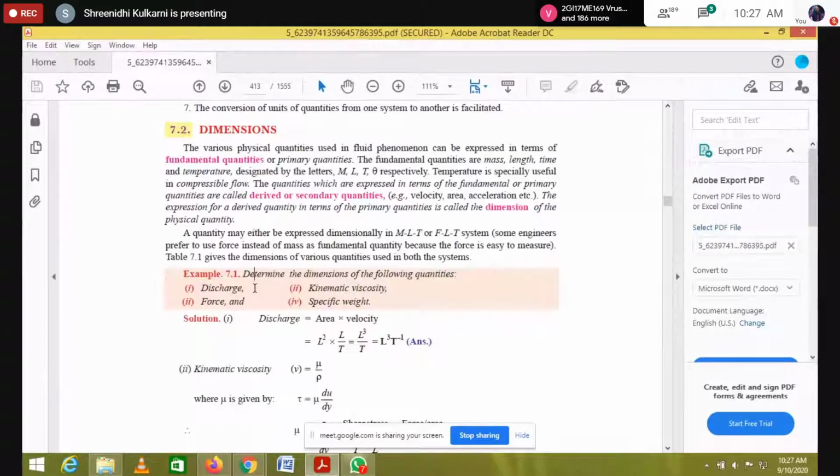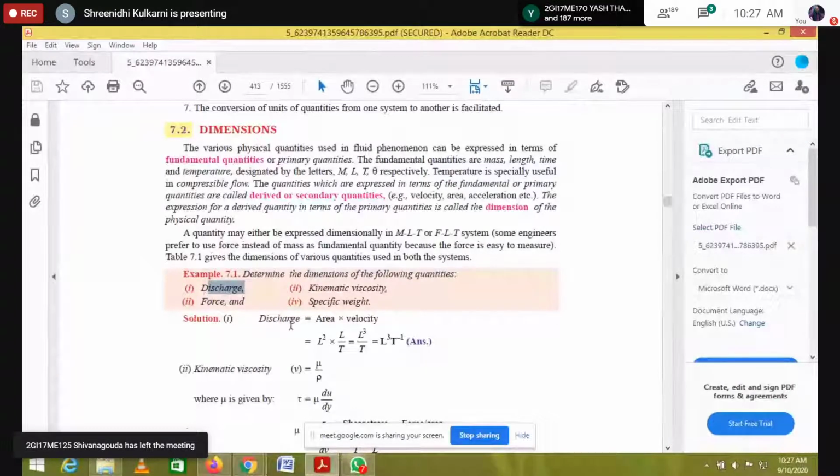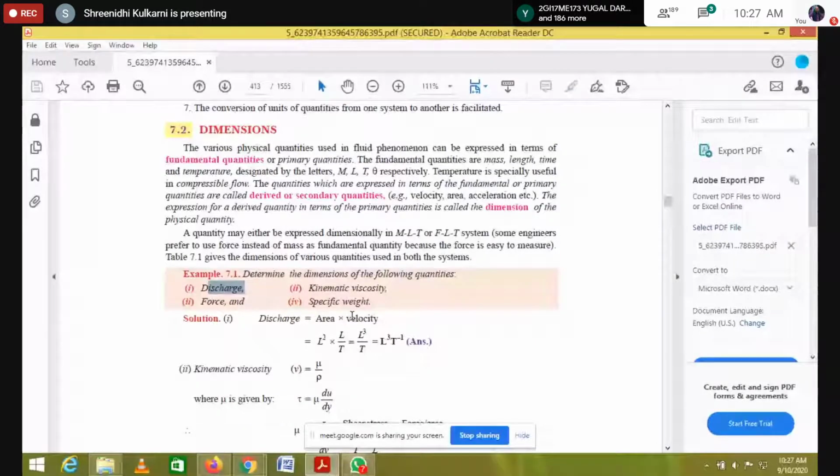First, if we consider discharge, what is the unit for discharge? It is meter cube per second. So discharge is nothing but area into velocity. Area is in meter square and velocity is in meter per second.